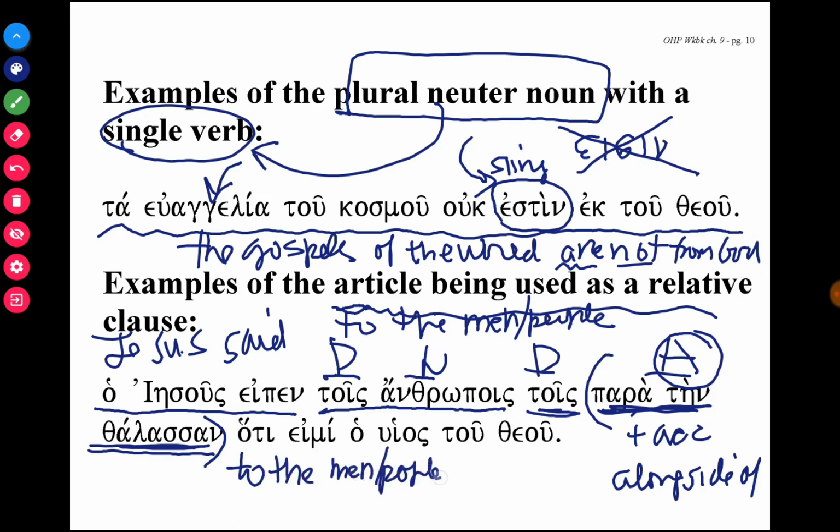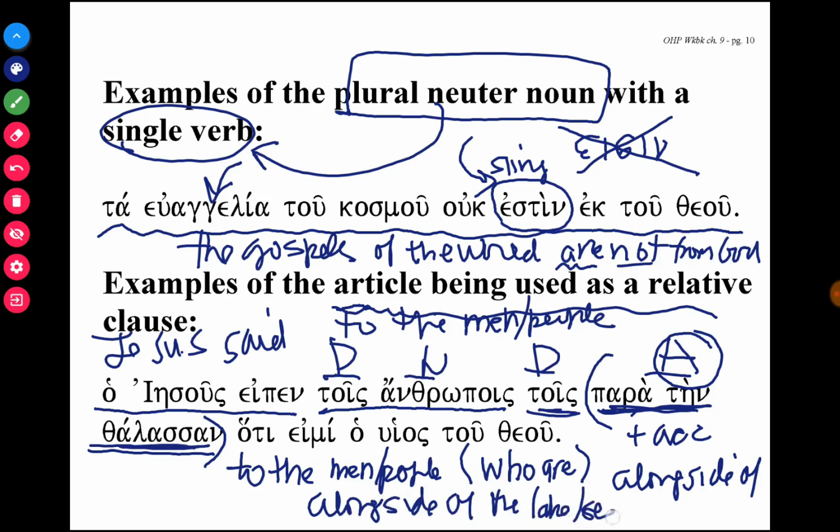And so the way I would translate this phrase is to the men or people, and I'm going to put parentheses. I know that this is not here, but who are, this is implied, alongside of the lake or sea. So Jesus said to the men who are alongside the lake or the sea, or who were alongside the lake or the sea, that I am the Son of God. Hati emi ha huias tuteo.